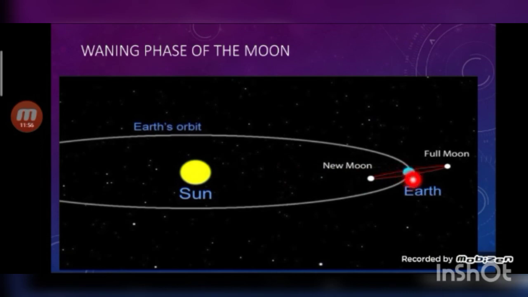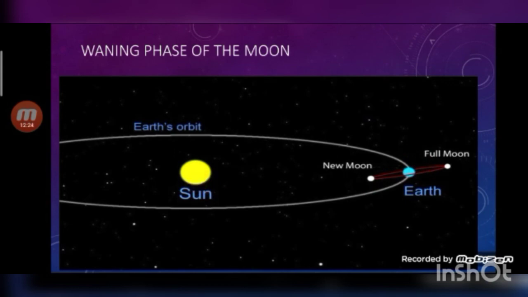In the middle we have the earth, and on this side the sun is there and here the moon is there. And in new moon you can see the sun and earth are there, and in the middle we have the new moon. So during new moon day the moon is between the sun and the earth, and on full moon day the earth is between the moon and the sun.